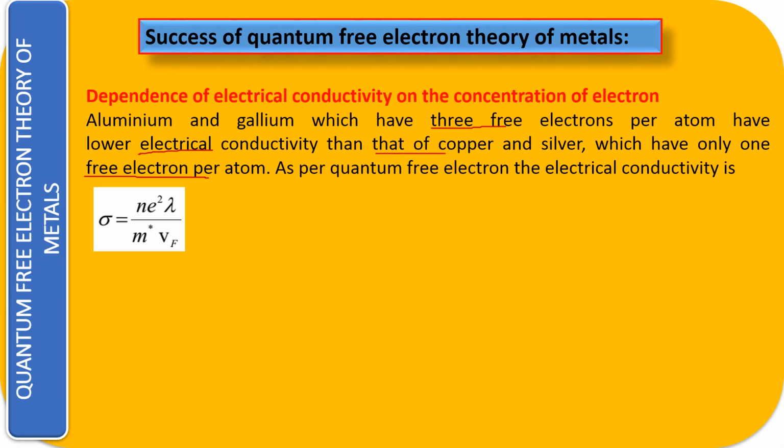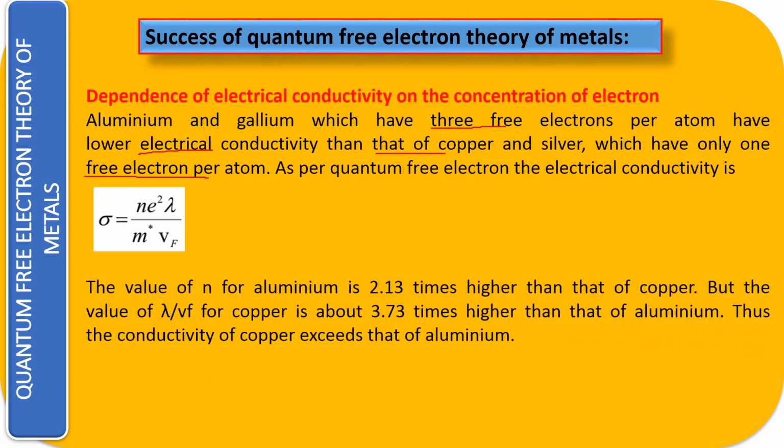So again, let us see with the quantum theory. Sigma is given by Ne squared tau f upon m star, where m star is the relative mass of the electron. Tau f is equal to lambda upon Vf, as we have already seen in the previous slide. This is the value of your conductivity. Now, the value of N, the conduction electrons, for aluminium is 2.13 times higher than copper. This is the reason that the conductivity of aluminium is more than that of copper in the classical theory.